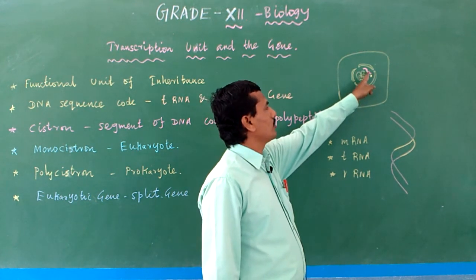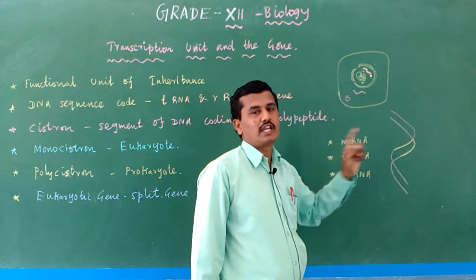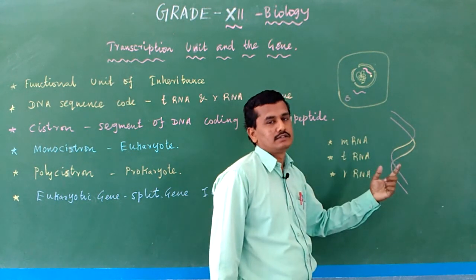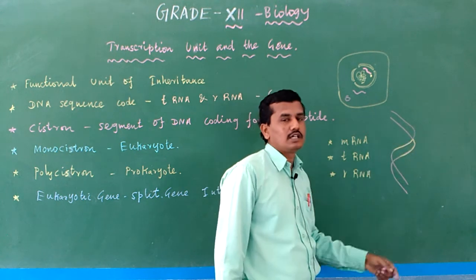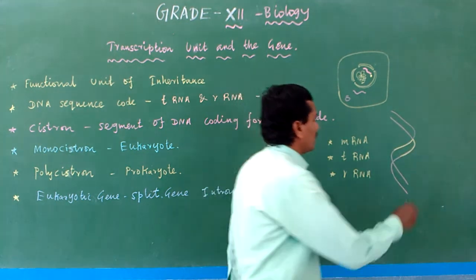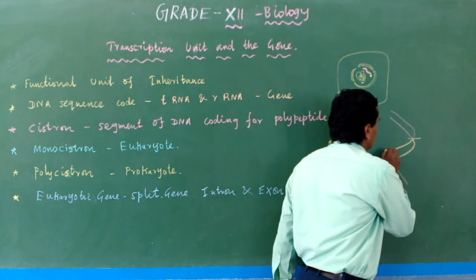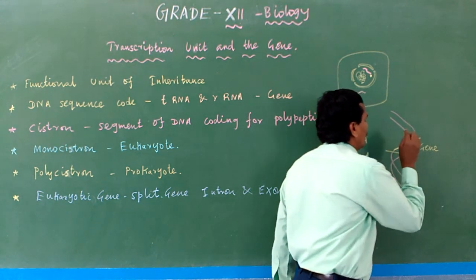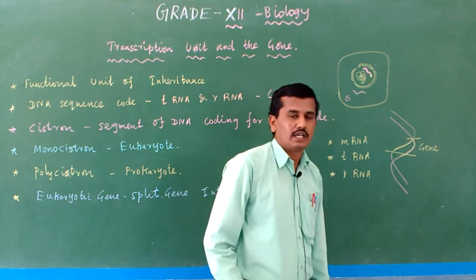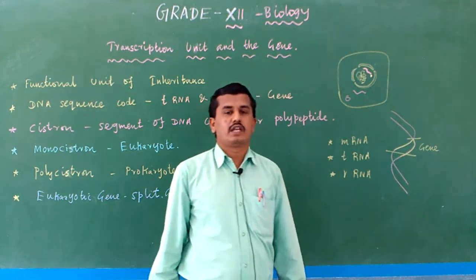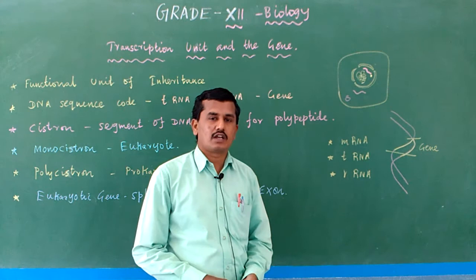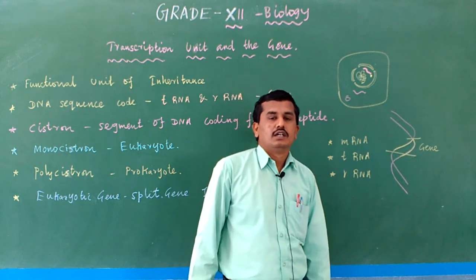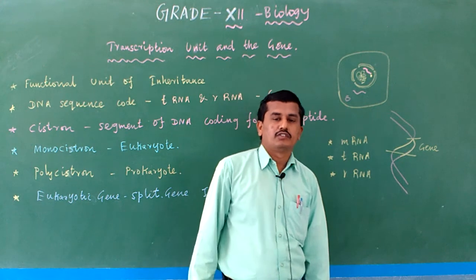DNA only, it codes for mRNA or tRNA or maybe rRNA. So the part of the DNA which codes for RNA, that is known as what? Gene. The part of the DNA which codes for RNA, maybe rRNA, mRNA or tRNA, is known as gene.